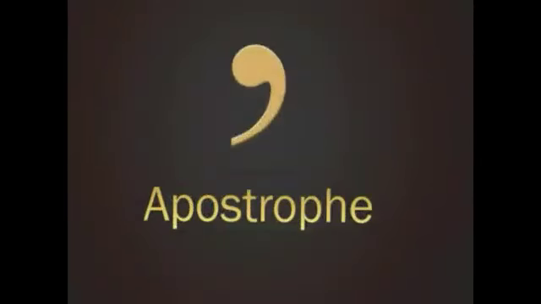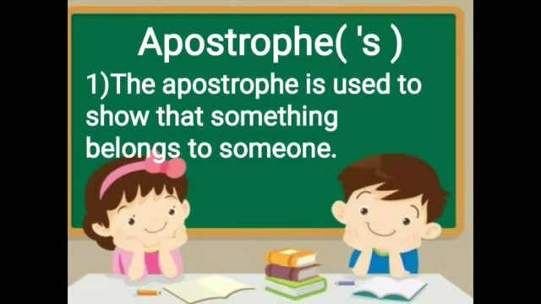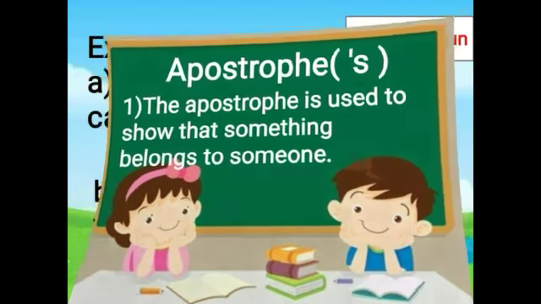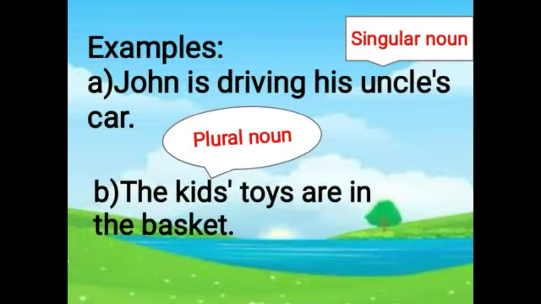Next punctuation is the apostrophe. The apostrophe is used to show that something belongs to someone. For example, John is driving his uncle's car. So the car belongs to the uncle, and we use apostrophe s just after uncle to make it possessive.